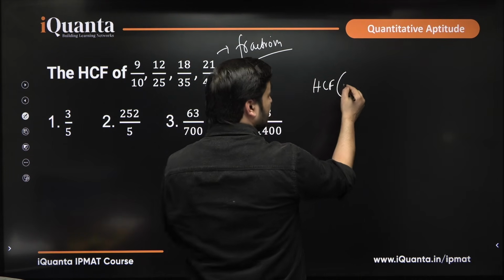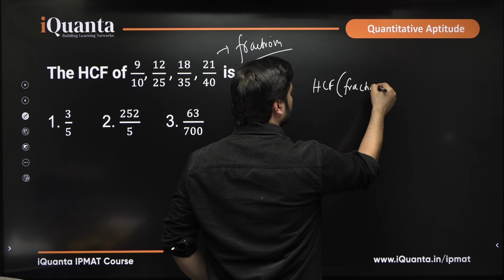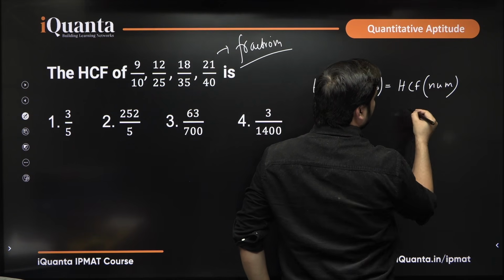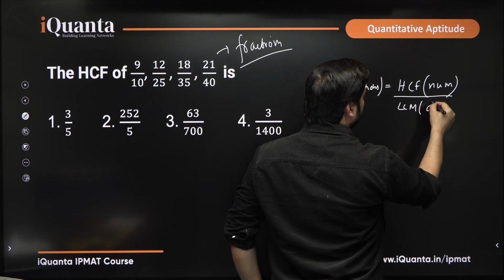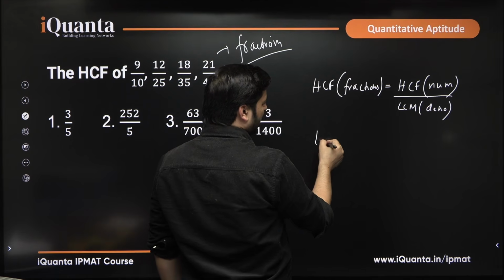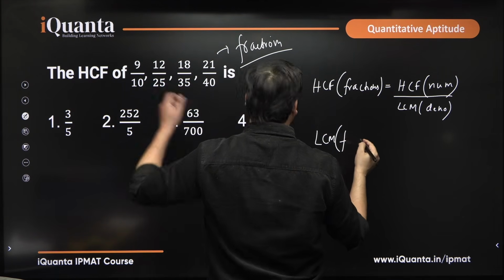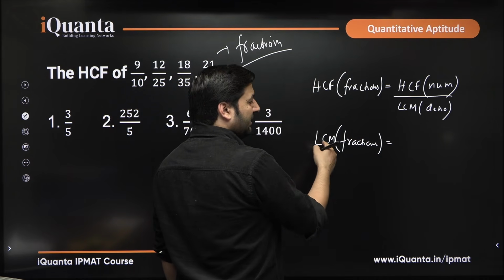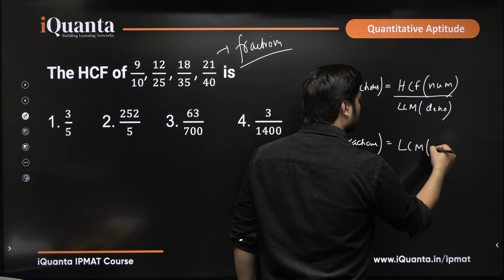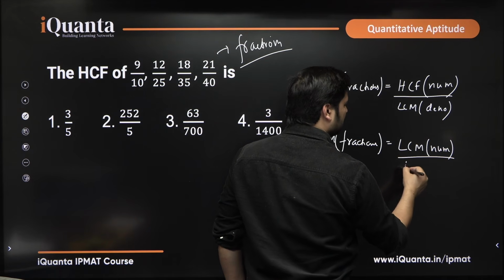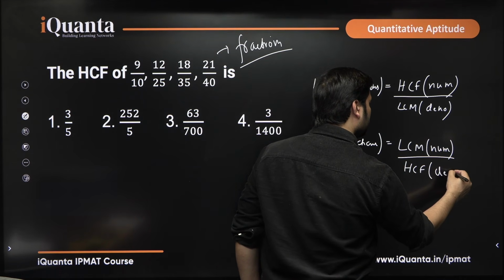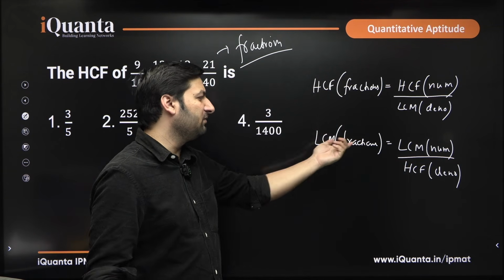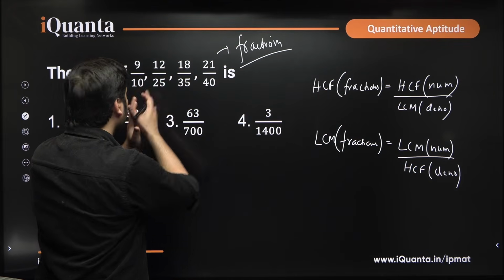When you have to find the HCF of multiple fractions, you have to find the HCF of all the numerators first upon the LCM of all the denominators. This is a question related to HCF, but I will also tell you what to do when you have to find the LCM of fractions. Find the LCM of all the numerators first and the HCF of all the denominators. Easy to remember. HCF of fractions: HCF of numerators upon LCM of denominators. LCM of fractions: LCM of numerators upon HCF of denominators.